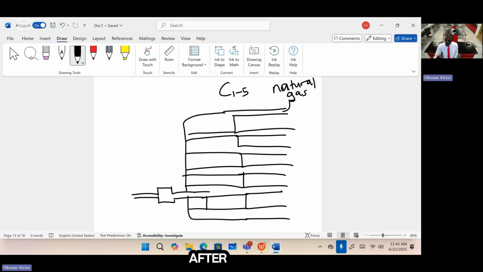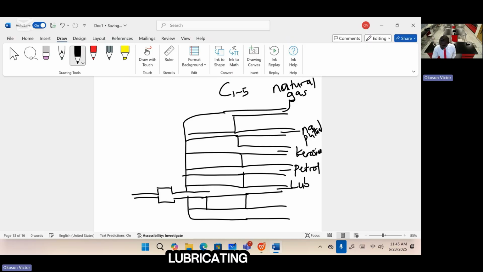After natural gas, we get naphtha. After naphtha, you get kerosene. After kerosene, you get gasoline, which is the same thing as petrol. After petrol, you get lubricating oil, and the last one you always get is bitumen. These are arranged according to the number of carbons present. So this is the fractional distillation column. Please, this is very important.